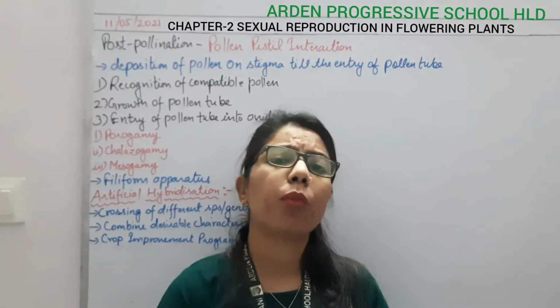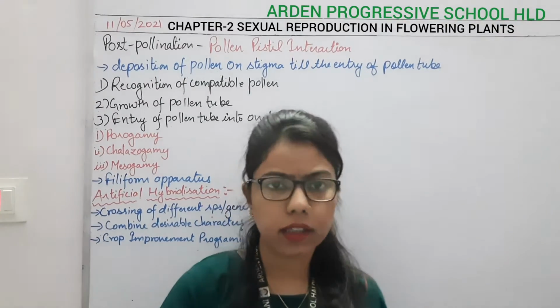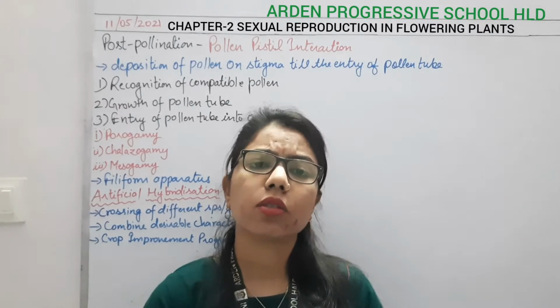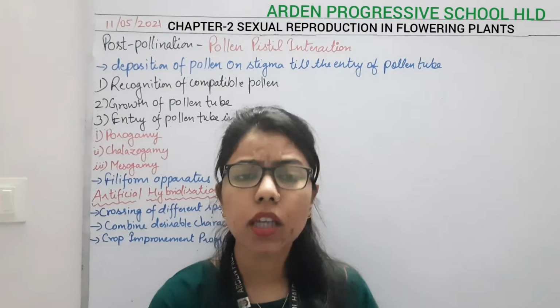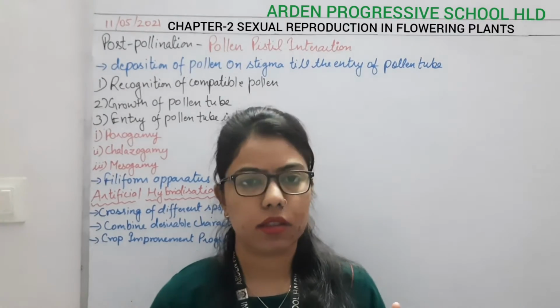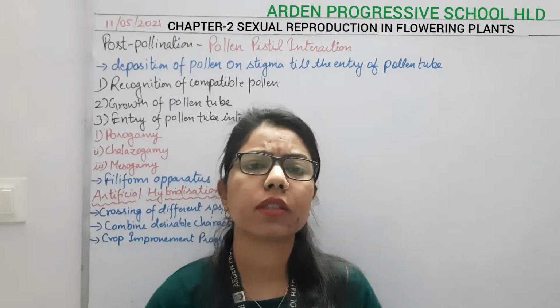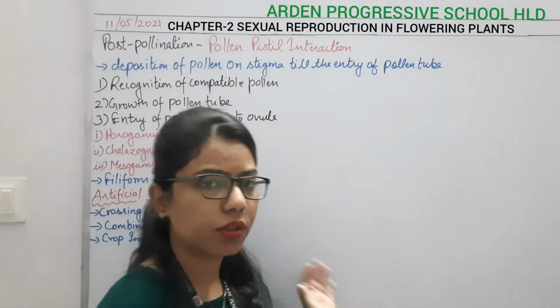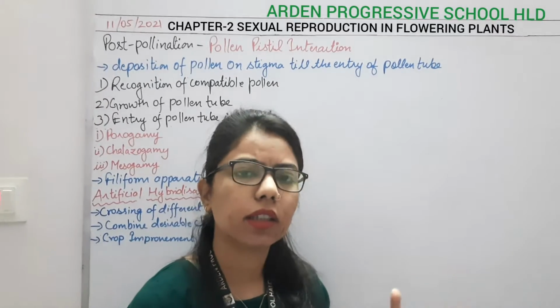Pollination is the transfer of pollen grains from the anther to the stigma of the flower. There are different agents which help to transfer these gametes, and we have done two types: abiotic agents and biotic agents. Under abiotic agents we have wind and water, and under biotic agents we have insects, birds and mammals. So we completed the pre-fertilization event in the earlier lecture.